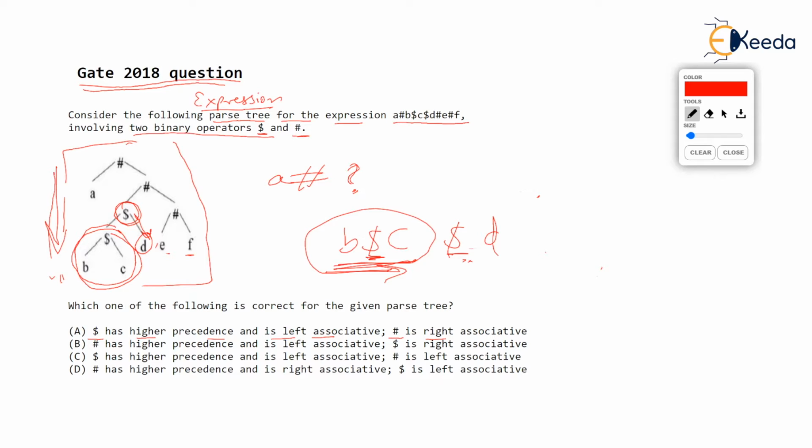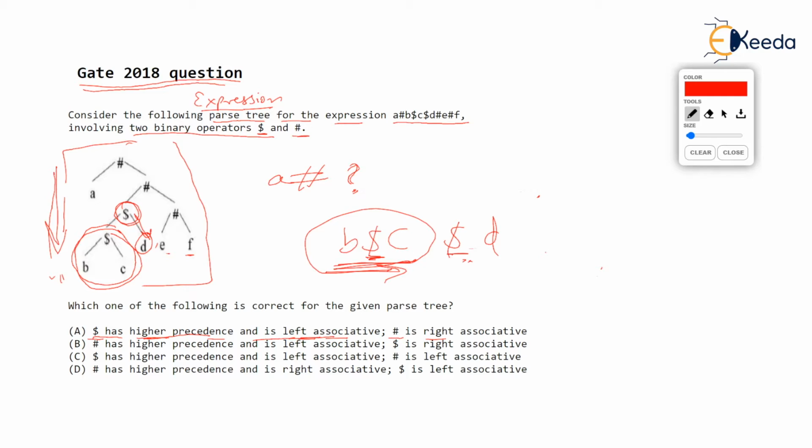So you can see option A says dollar has higher precedence and is left associative. This can be true, but we don't know. We have not yet checked for higher precedence. But surely dollar is left associative. No doubt about it. Now let's see who has higher precedence. Dollar has higher precedence or hash has higher precedence.